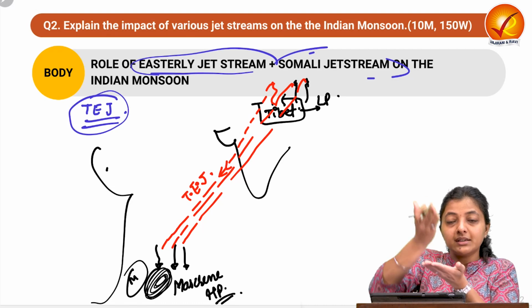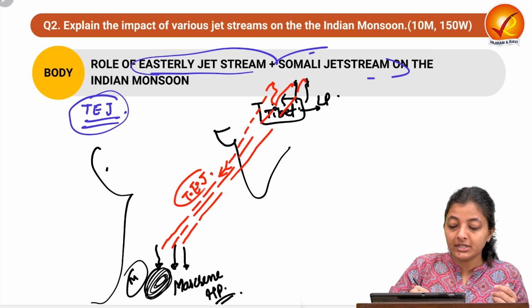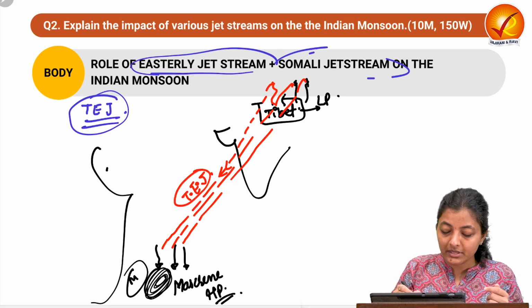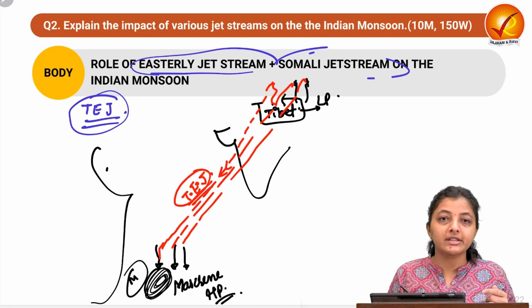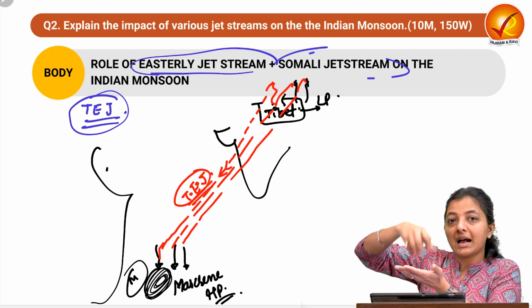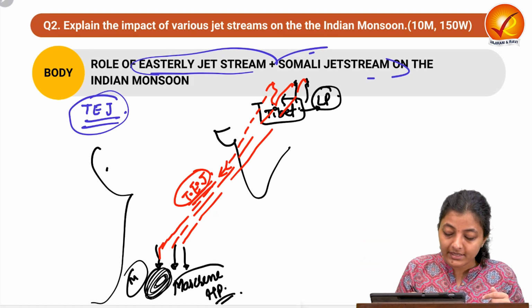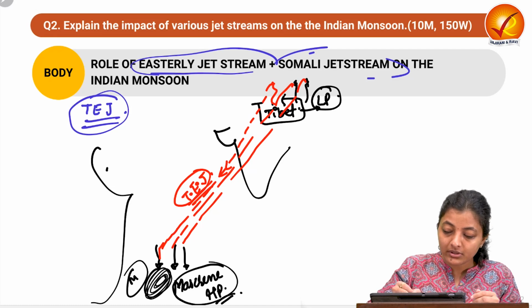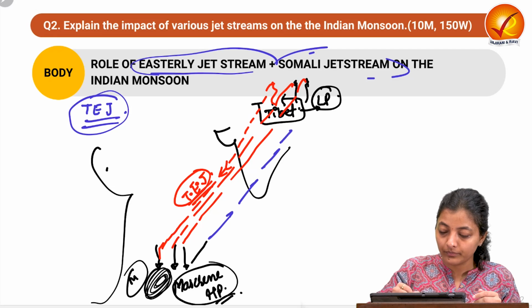So these are the winds that are above the surface, in the jet stream. From the Tibetan plateau to the Mascarene high, there is a tropical easterly jet stream. As intense as the low pressure is, and as intense as the Mascarene high pressure is, this cell would be strong.